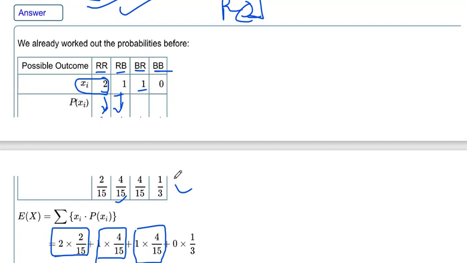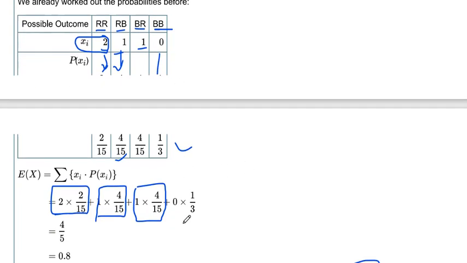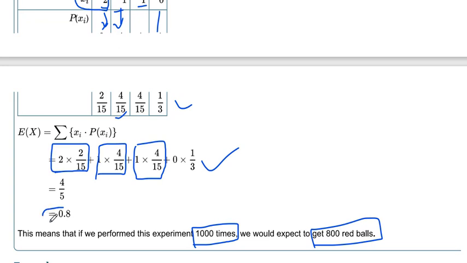In the exam you have to first of all find the probability of all the possible random variable values, then you can solve with the expected value. So do not write down the direct probability like this answer is given. Then 0 into 1 by 3, and we have to add all the possible outcomes. So 0.8.